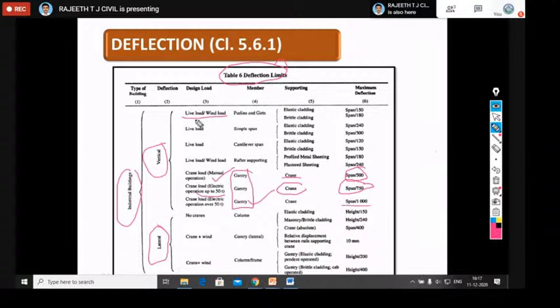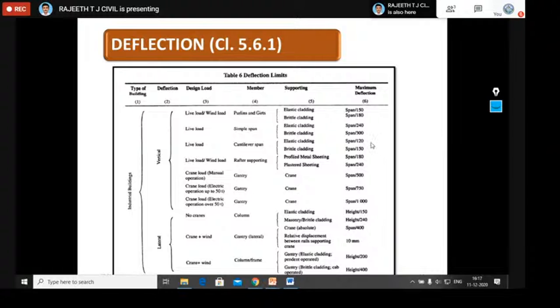You can also remember the starting four values: live load, wind load, and purlins. You should assume span by 150, span by 180. They may ask this question; it has been repeated. They asked it in the IAS exam, and similarly they may ask in GATE also in the future. So you should remember this. One time they asked about the deflection limitation for a gantry girder. You should remember span by 500, span by 750, and span by 1000.